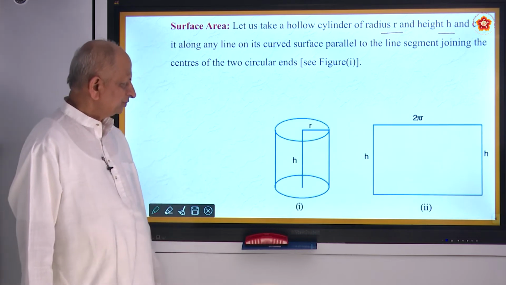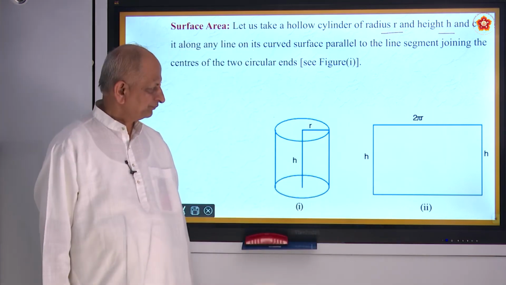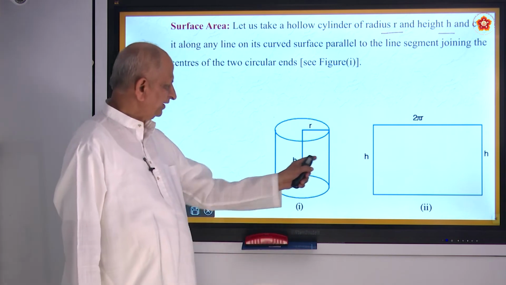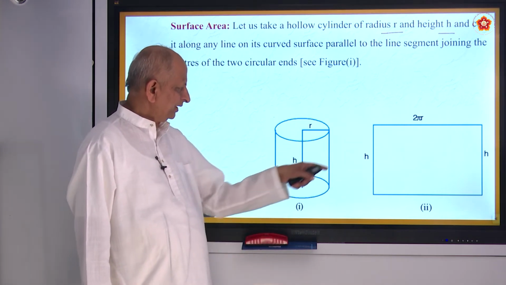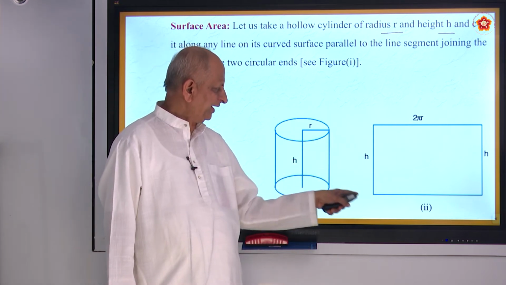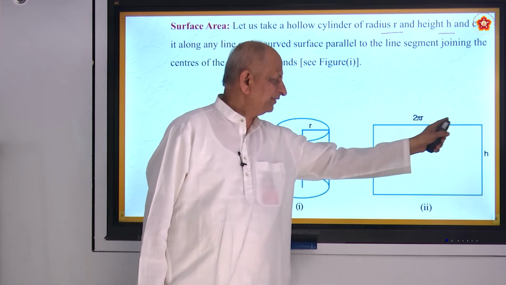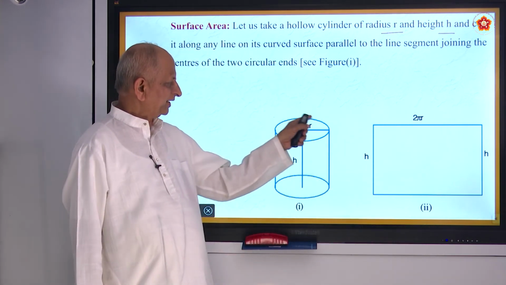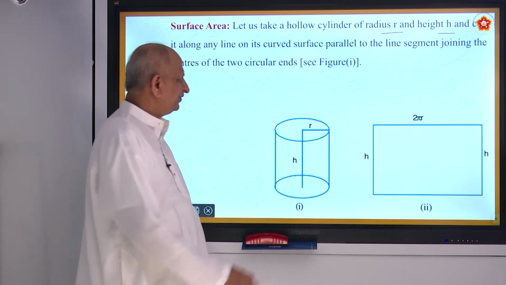So this is what is called a rectangle, and this rectangle is rotated so that it takes the shape of a cylinder. Then the breadth becomes the height of the cylinder, and the length of the rectangle becomes the circumference.